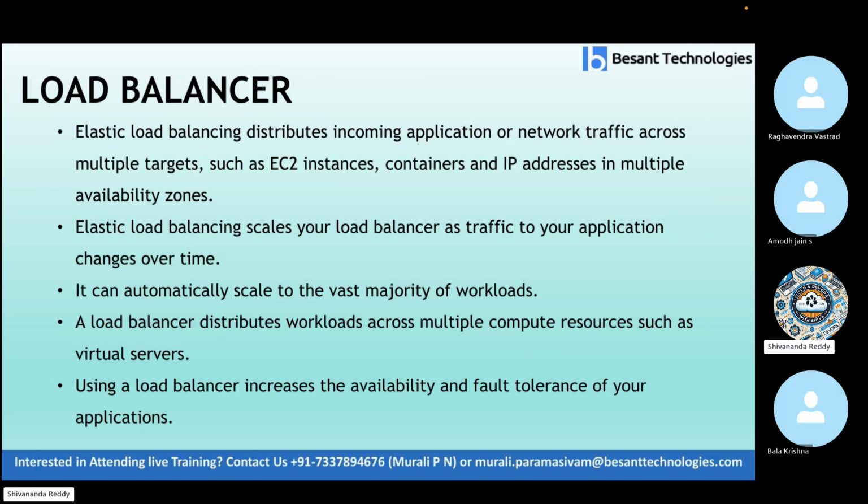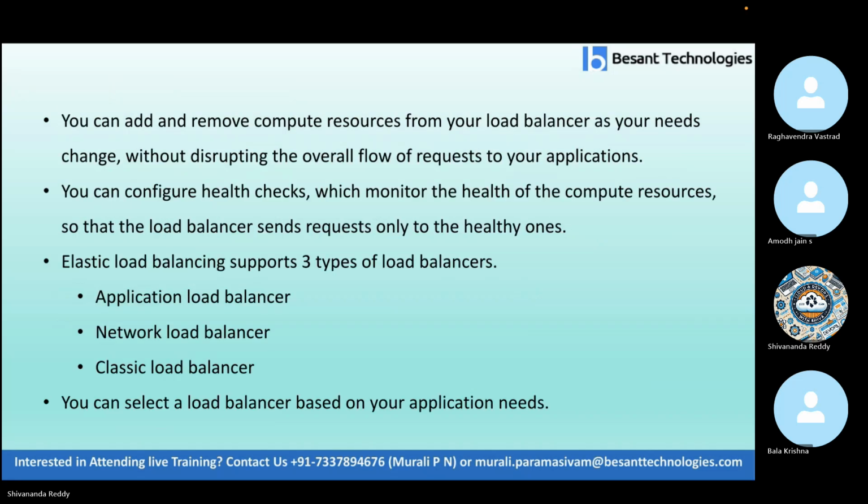Elastic load balancing distributes the incoming application network traffic across multiple targets such as EC2 instances, containers and IP addresses in multiple availability zones. Elastic load balancing scales your load balancer as the traffic to your application changes over time. It can automatically scale to the vast majority of workloads. Load balancer distributes the workloads across multiple compute resources such as virtual servers. Using a load balancer increases the availability and fault tolerance of your applications.